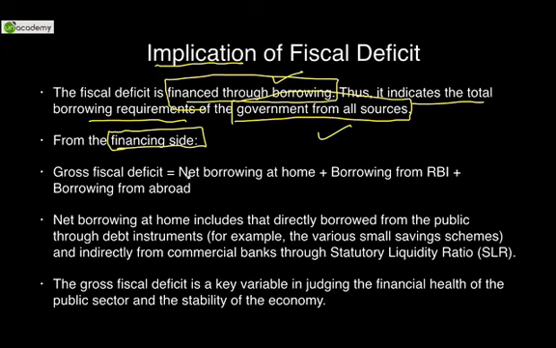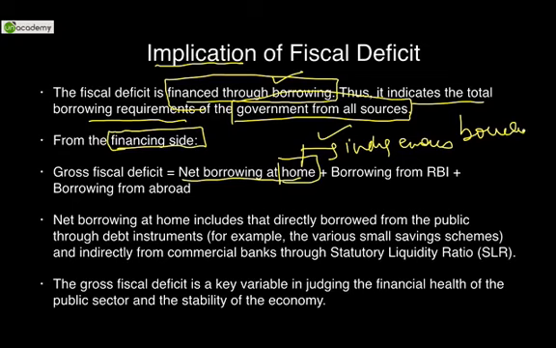The sources are net borrowing at home. What can you borrow from home? This is also known as indigenous borrowing. Indigenous borrowing means you are borrowing from your own people at home. And who are the people of India's home? Citizens, we people, the aspirants. We are paying so much. So we are the citizens and they borrow from us.